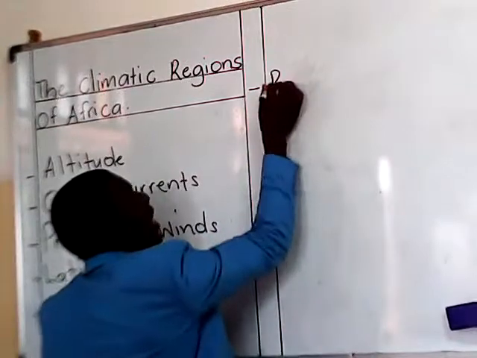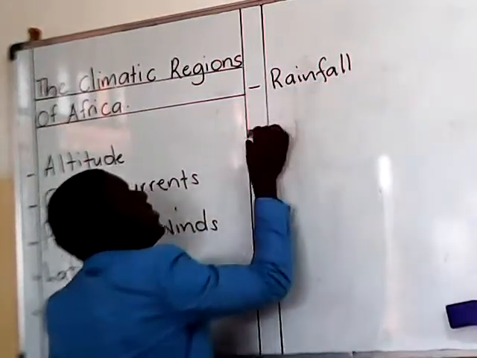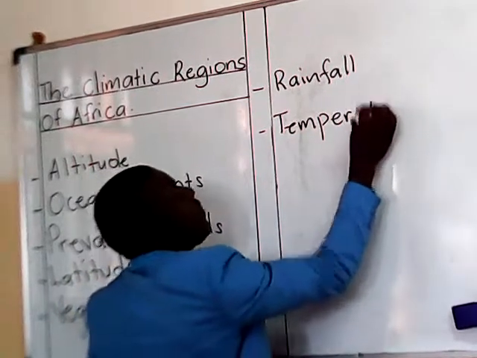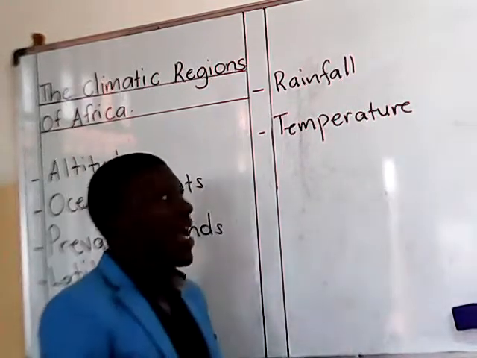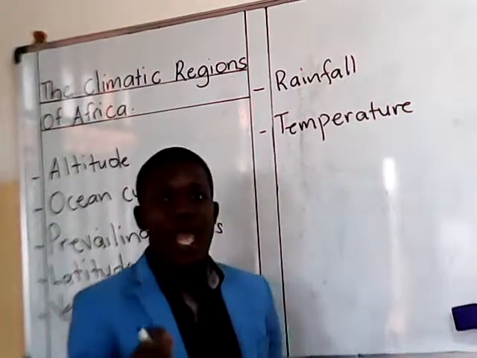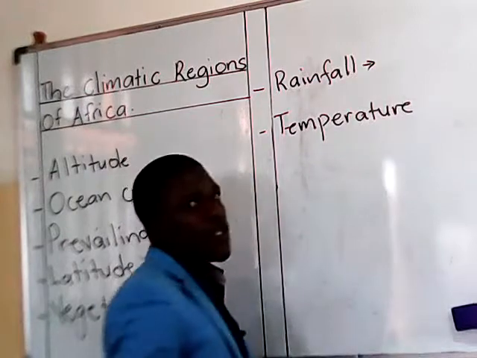So these two elements of weather are the ones which determine the type of climate which is experienced in an area.